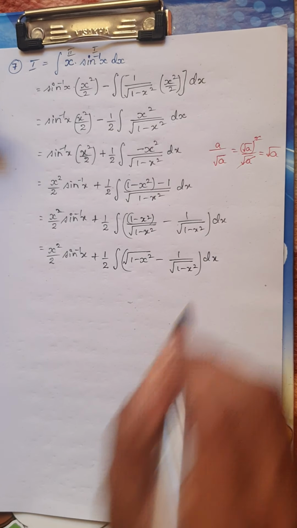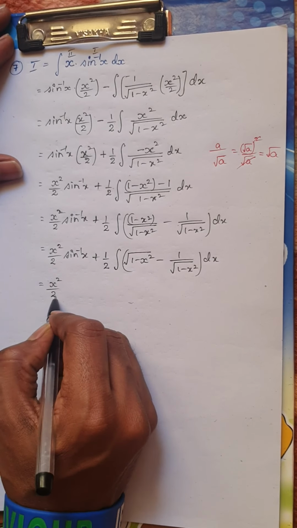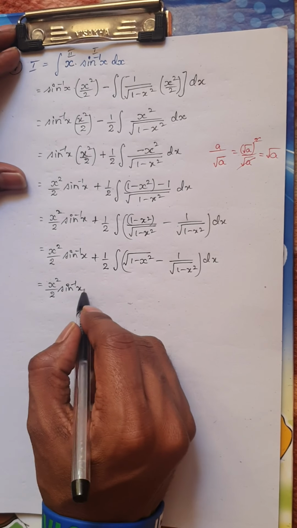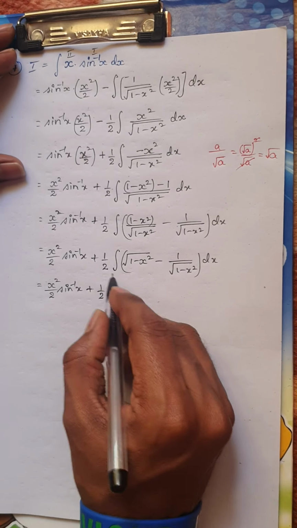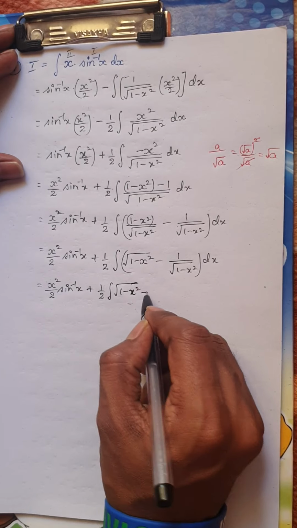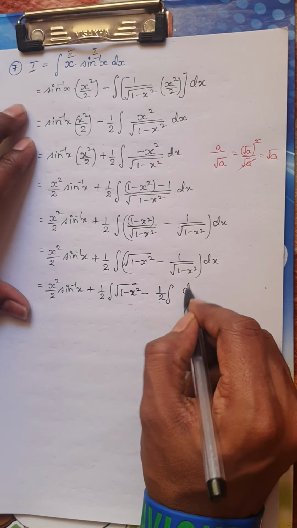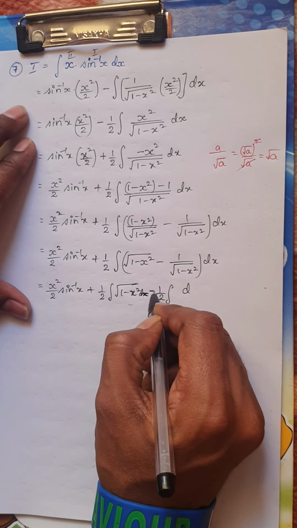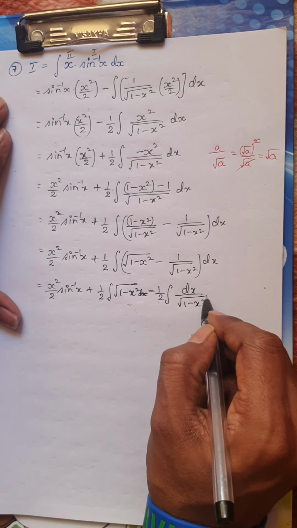x square dx. Okay. So this is nothing but I have x square by 2 into sine inverse of x, let me split the integral, okay, plus it is 1 by 2, okay, into integral of root of 1 minus x square minus again half into integral of here dx, you have to take dx here, minus I will take here dx divided by root of 1 minus x square.